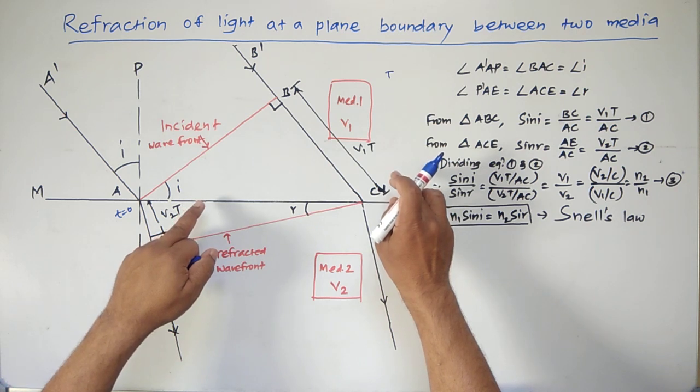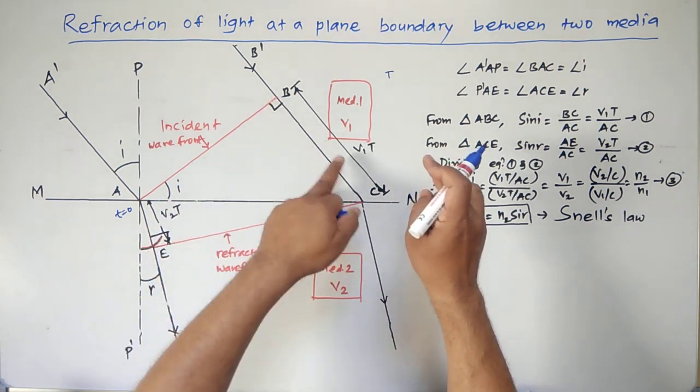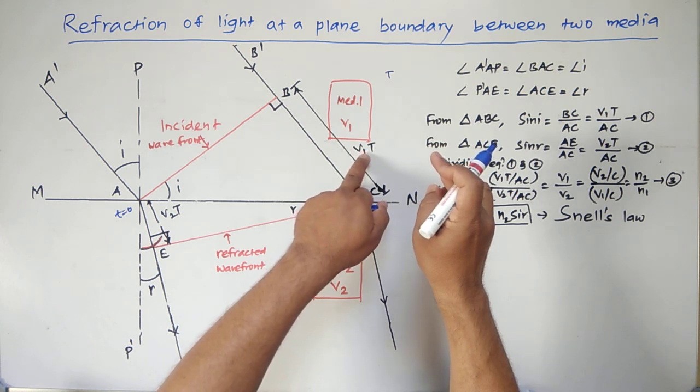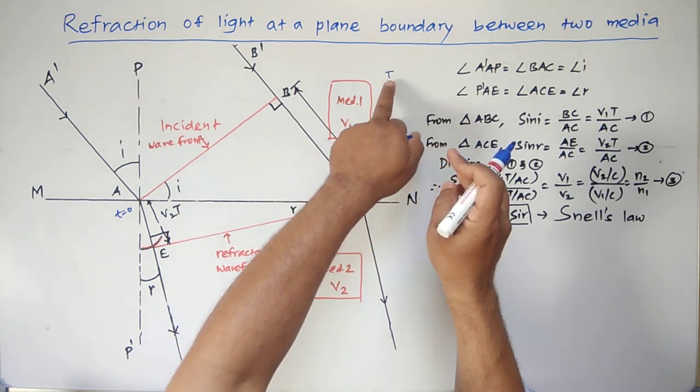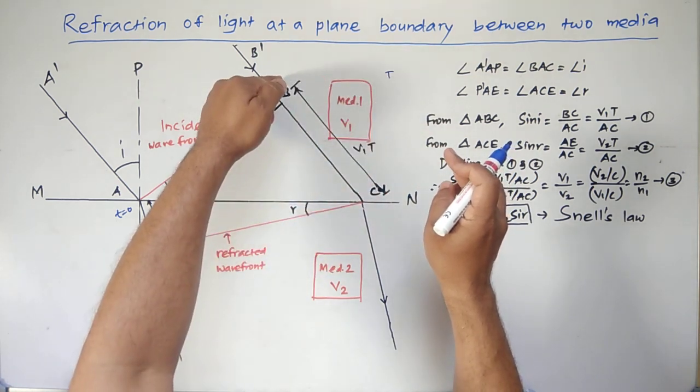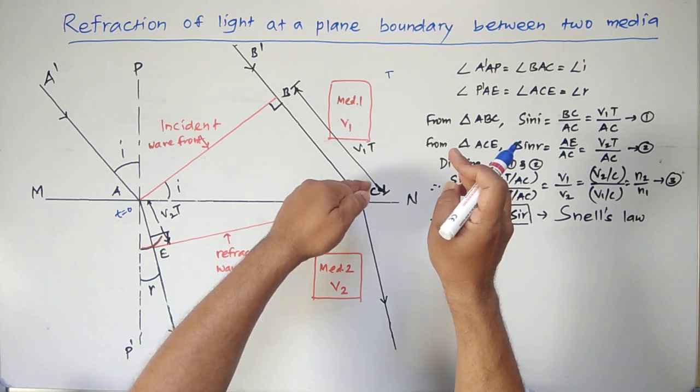And then this distance BC is equal to v1t, because v1 is the speed of light in the first medium, and t is the time during which the point B touches the point C.